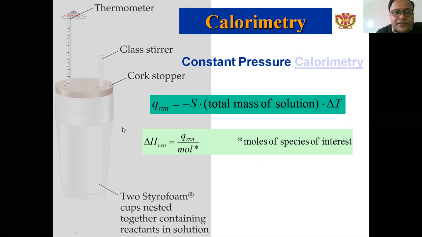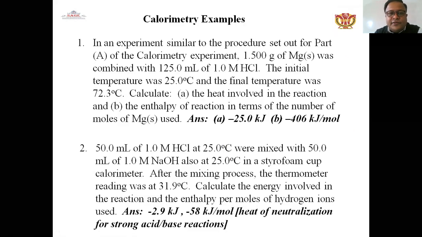Thermometer, here it is used for measuring the temperature. Glass stirrer, after stirring, the temperature will change. Cork stopper, which keeps the inside temperature separate so the outside temperature remains constant. And two styrofoam cups nested together containing the reactions in the solutions. This is presented in the calorimetry slides.